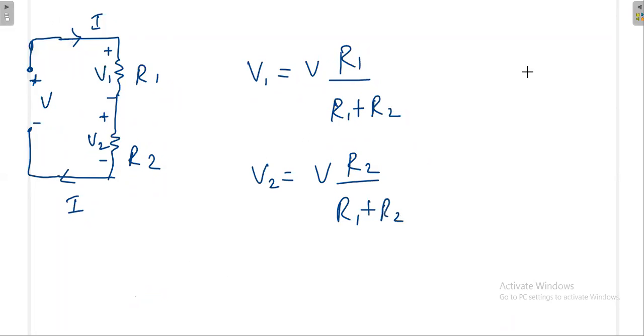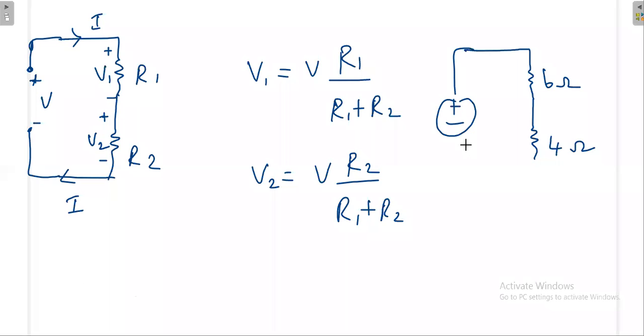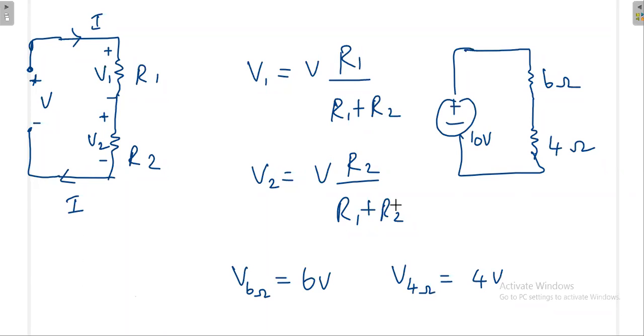Now I'll take a simple problem. Suppose it is a 6 ohm resistor and a 4 ohm resistor, and I have a 10 volt source. Then very easily I can calculate the voltage across the 6 ohm. That will be 6 volt. What is the voltage across the 4 ohm? That will be 4 volt, because this 10 volt has to be distributed here.